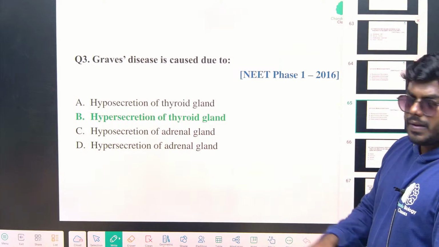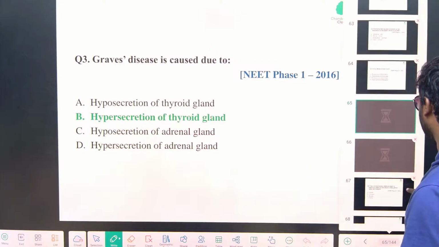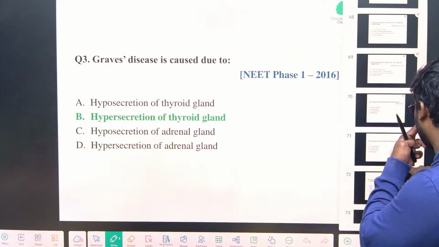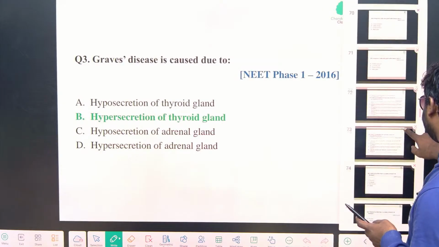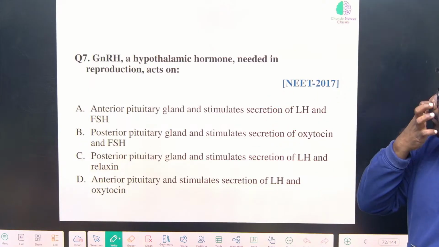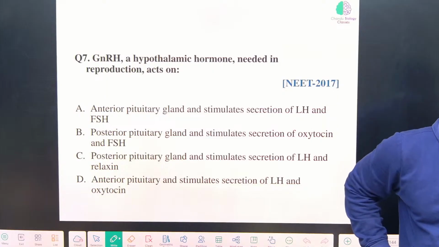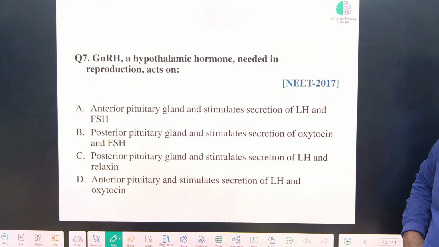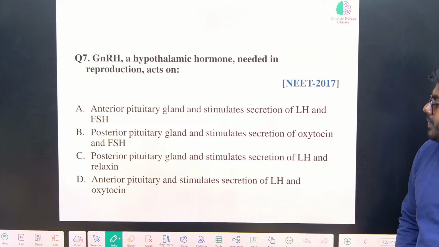Correct? It is caused by hypersecretion of the thyroid gland. Don't confuse. Once everything is over, then you can automatically understand. I want everyone to answer this very correctly. The hypothalamus acts on the anterior pituitary, which will release LH and FSH, luteinizing hormone and follicle stimulating hormone.